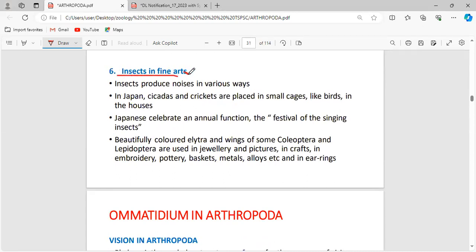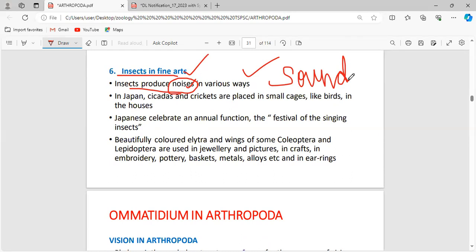And when it comes to insects in the fine arts, some insects produce noises. We should not take that as noise, we can just take that as a sound. For somebody that sound will be considered music, for somebody else noise.